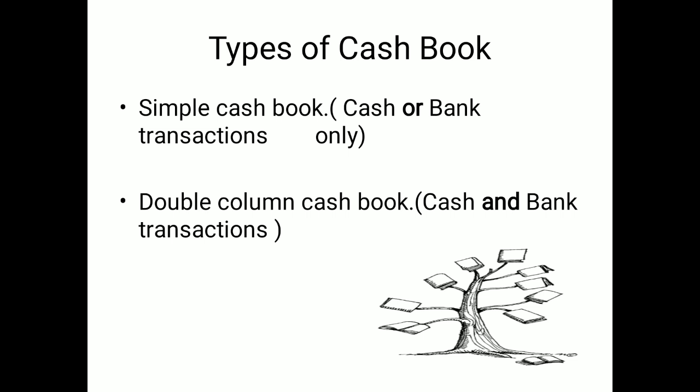In the simple column, only one account is listed, related either to cash or to bank. The entries are with either cash or bank only. But when there is a double column cash book, both columns will be there, cash and bank. Some transactions may be through cash, some through the bank account. So these are the types related to your introduction to the cash book.